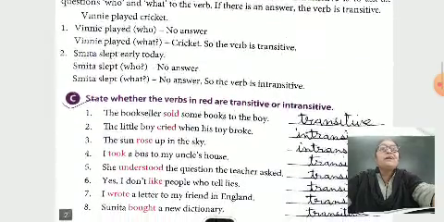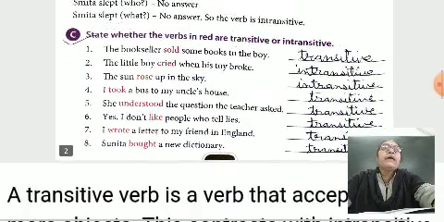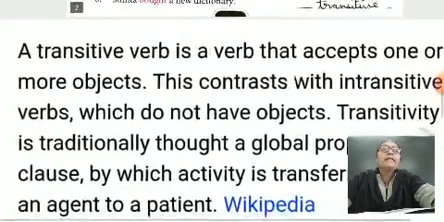Smita slept early today. Smita slept. Who slept? It is already given, Smita slept. So no answer. But Smita slept what? No answer. So the verb is intransitive. Smita slept early today. Okay. I hope you understand the difference between transitive and intransitive. Here they have given an exercise. Do more and more practice.